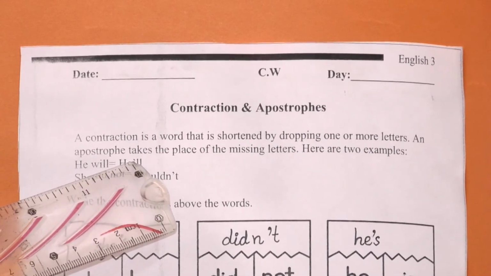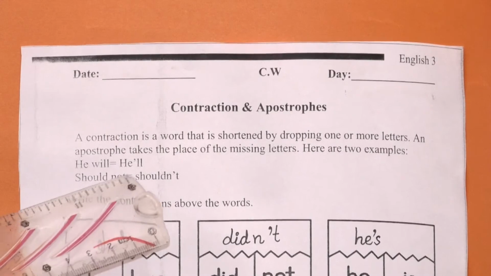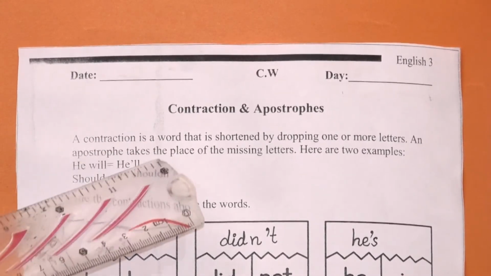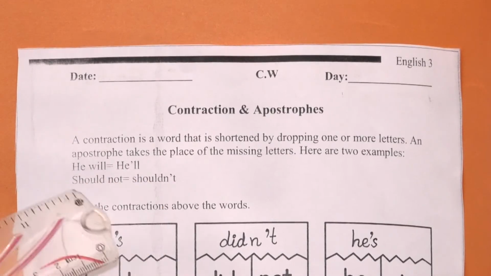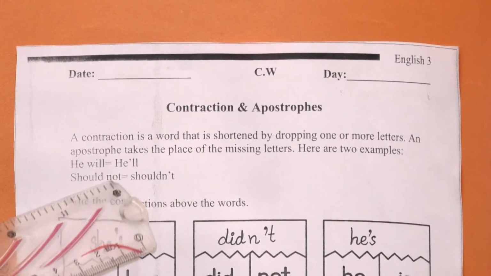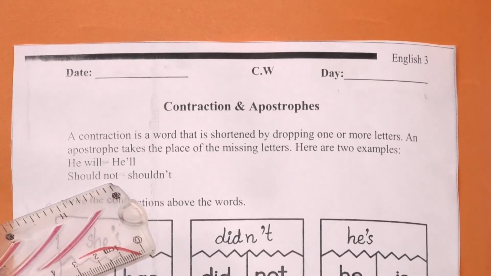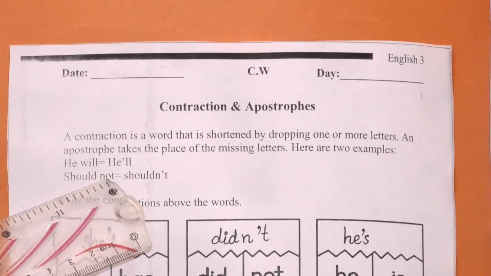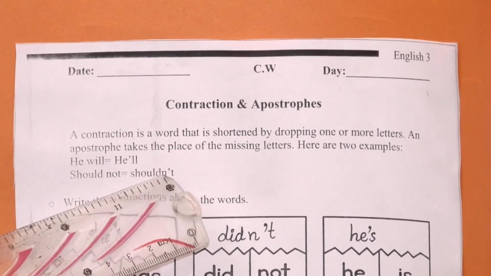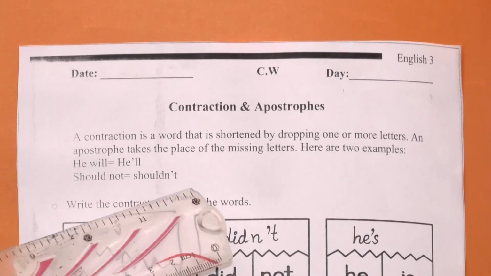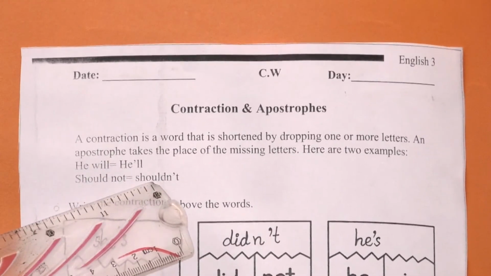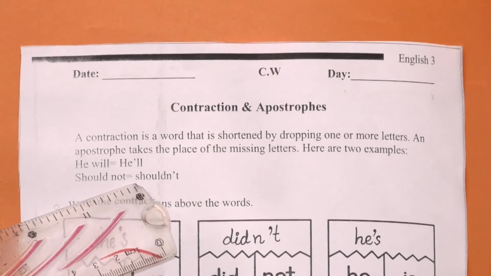Now, we can write he will in the short form he'll. Should not. Now, in not, we have done the contraction in O. We have removed O, and we have placed an apostrophe instead of O, and should not is converted into shouldn't.